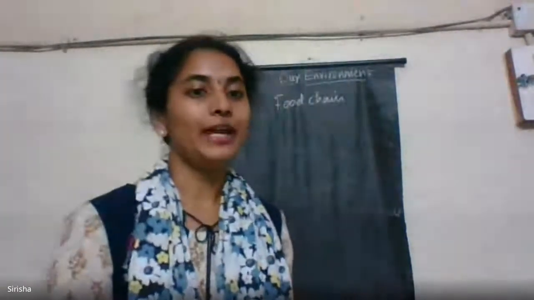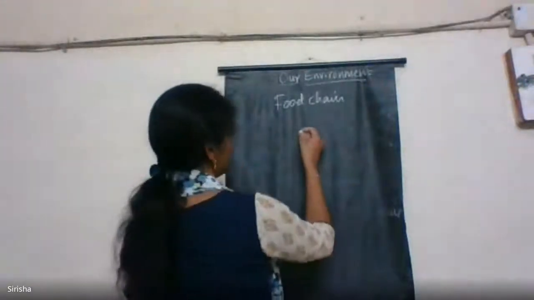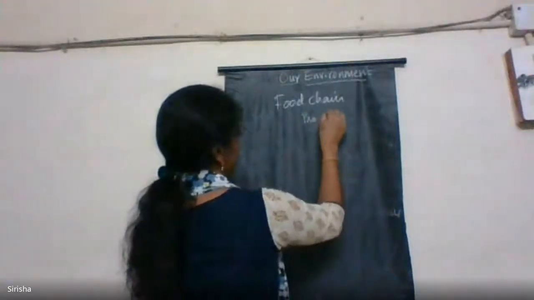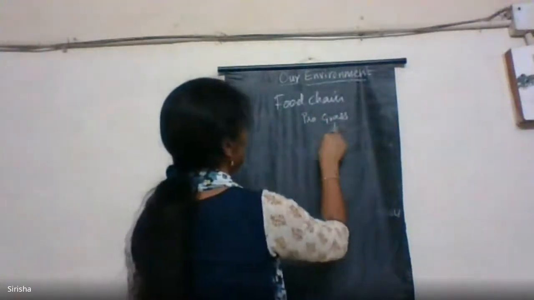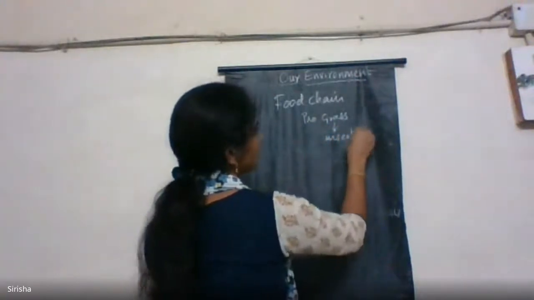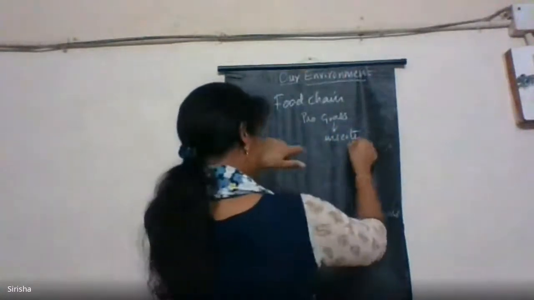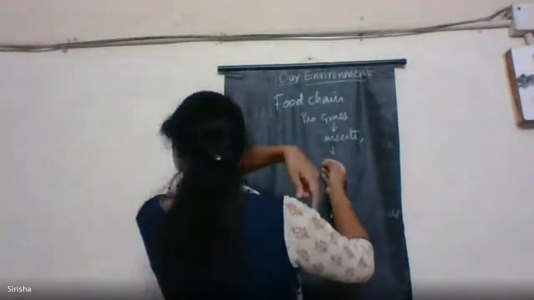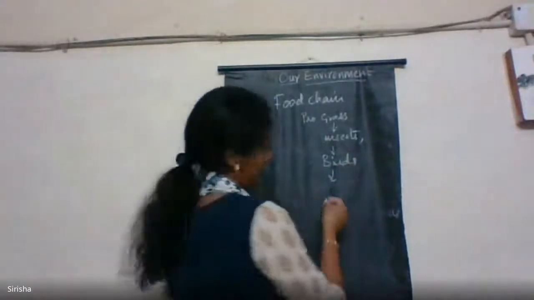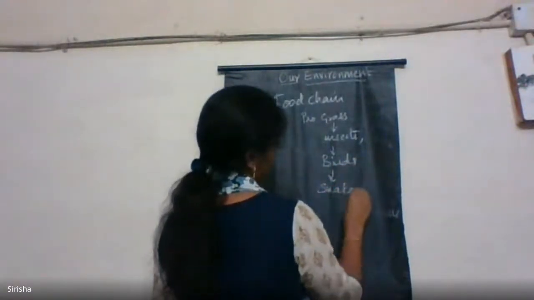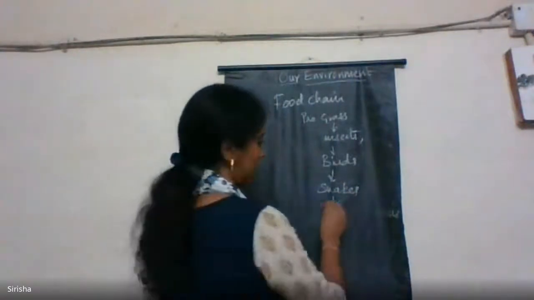Food chain is the sequence of living organisms in which one organism consumes another organism for energy. It is called a food chain. For example, the grass is a producer, and insects and many other pests depend on the grass. These insects will be eaten by birds. These birds may be eaten by snakes.